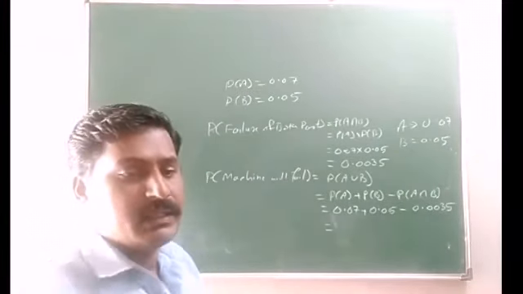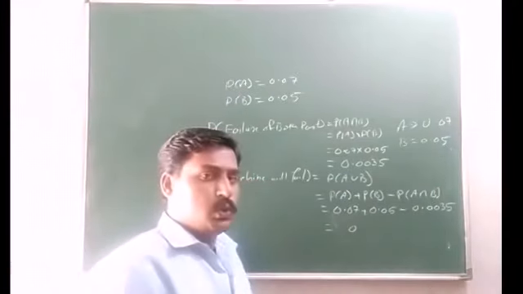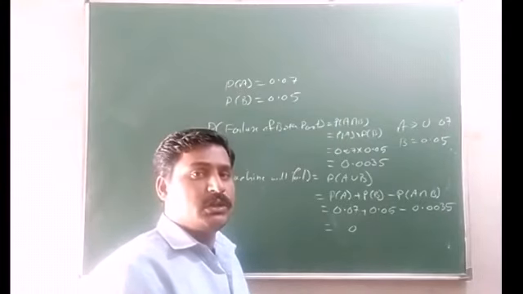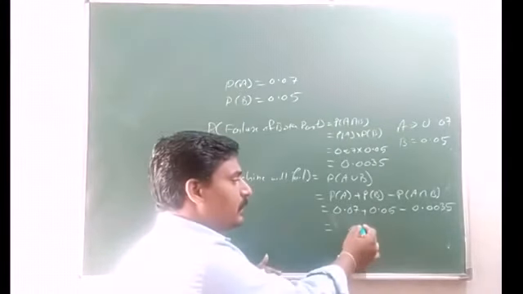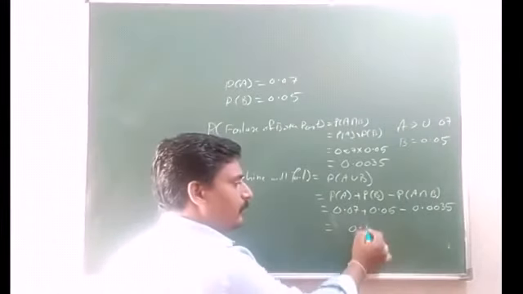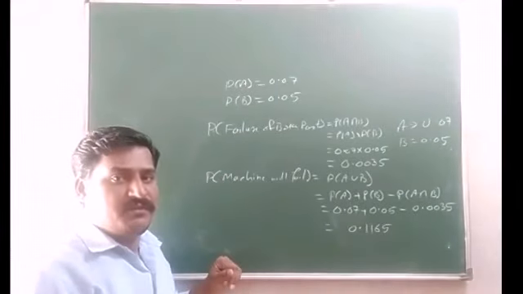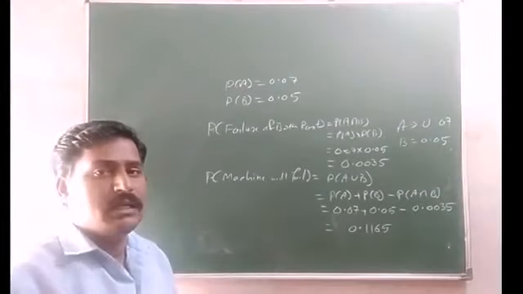So that is 0.1165. So the probability that the machine will fail is 0.1165.